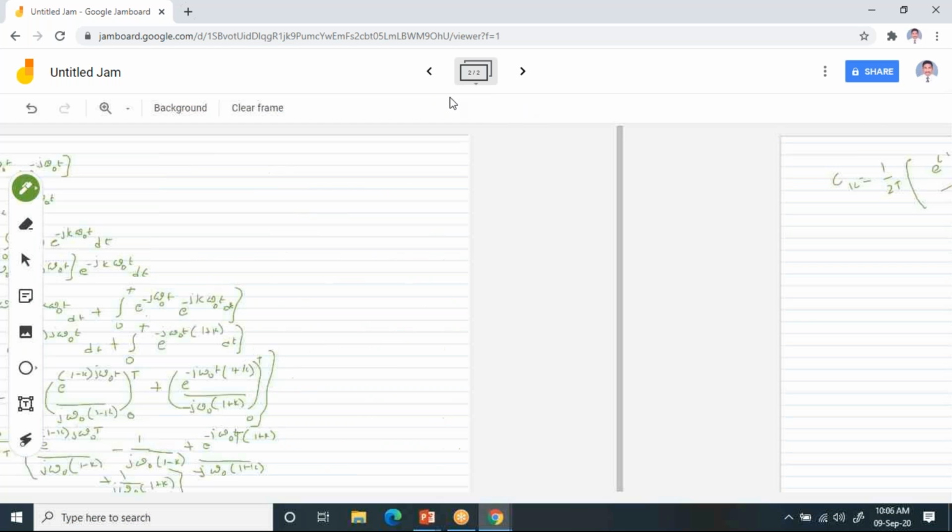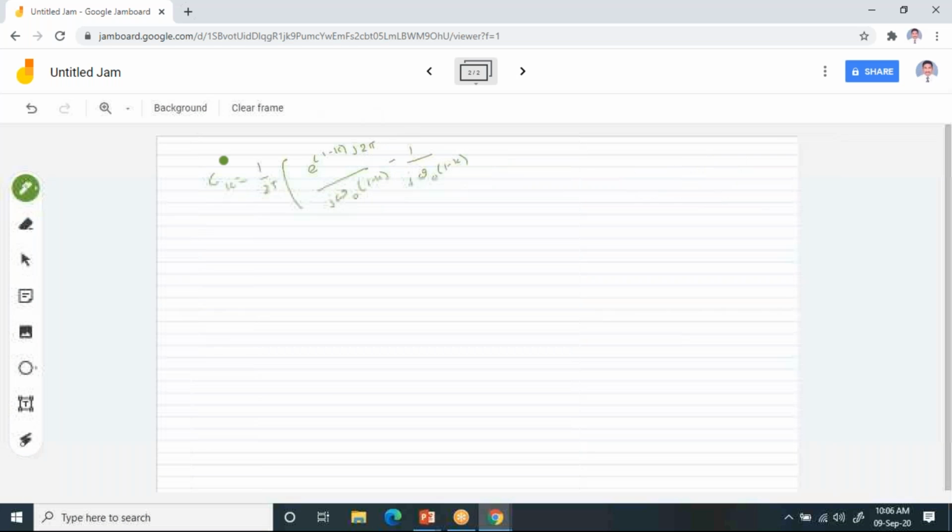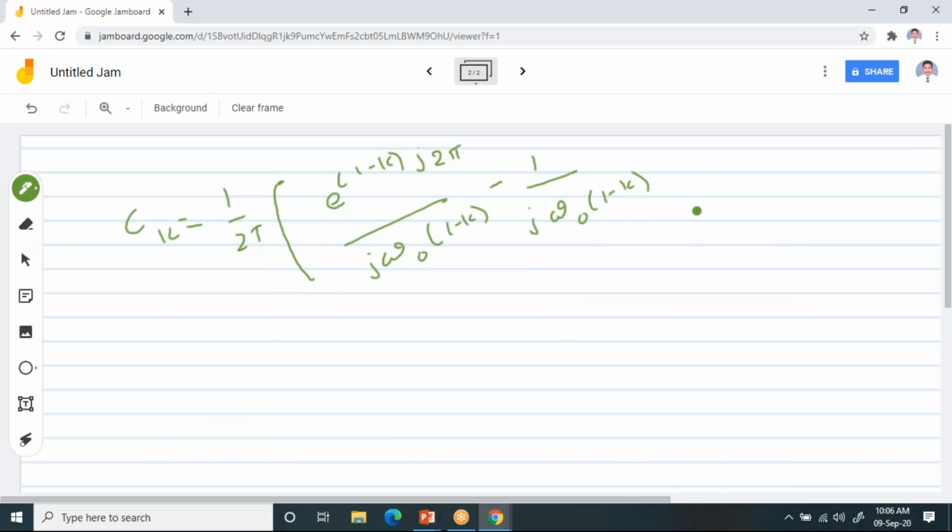Now for the third and fourth terms again you have to write. For the third term you have to write plus e power minus j2 pi into (1 plus k), divided by j omega naught into (1 plus k).